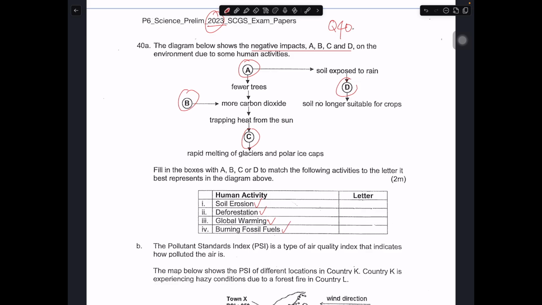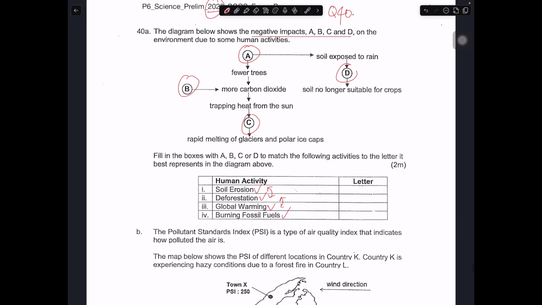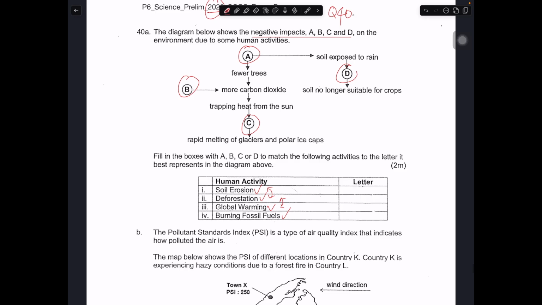So usually, right, these two kind of link together. So when you have removal of forests, no roots to hold on to the soil, erosion happens more frequently, more rapidly. Then deforestation is more or less linked to global warming, because when you cut down more trees, there will be less trees to take in carbon dioxide, and then there will be more carbon dioxide in the air, trap more heat, and then temperature rises faster.